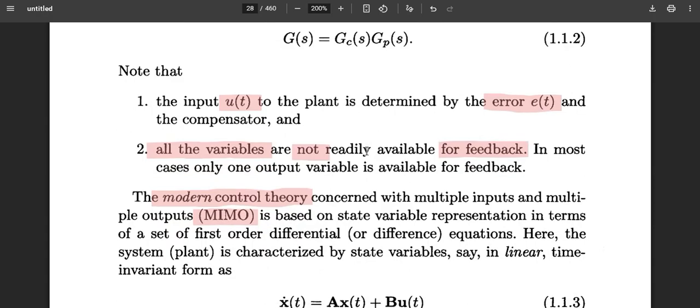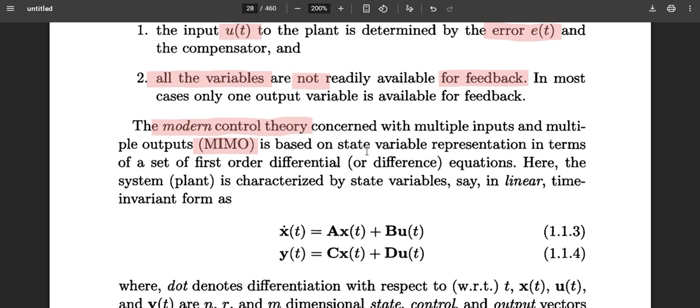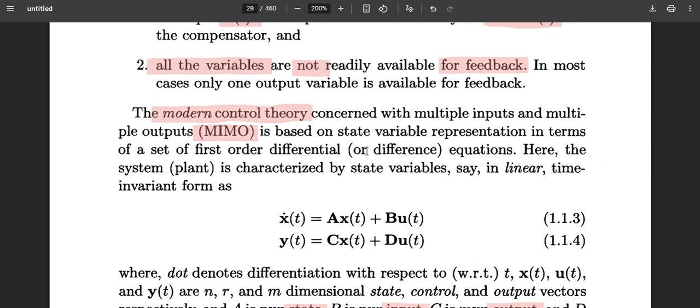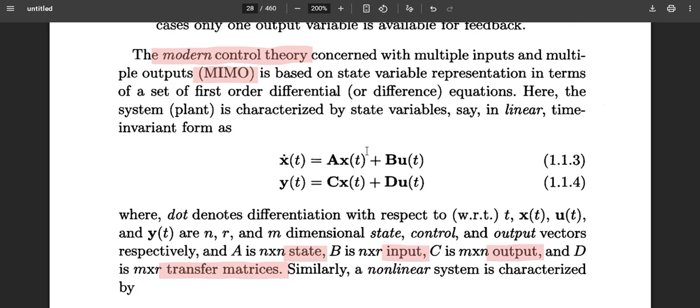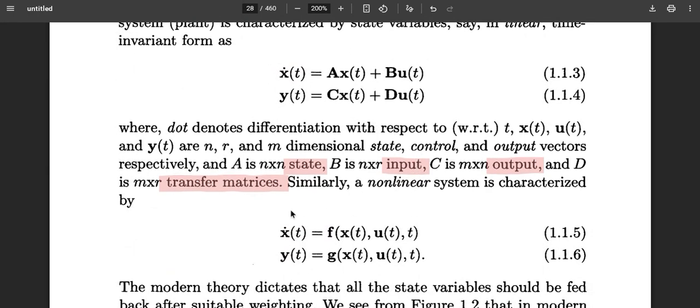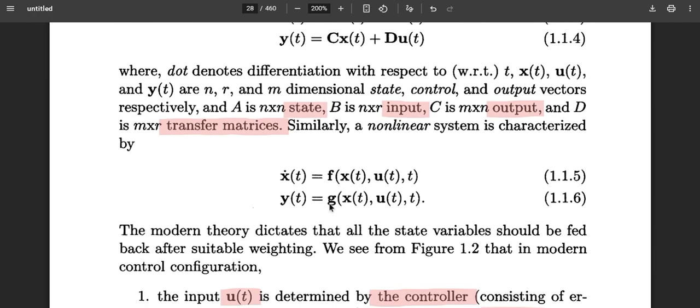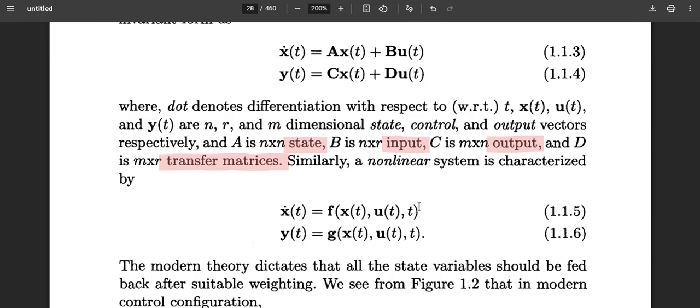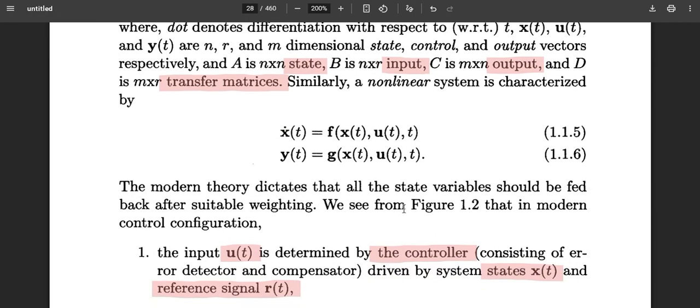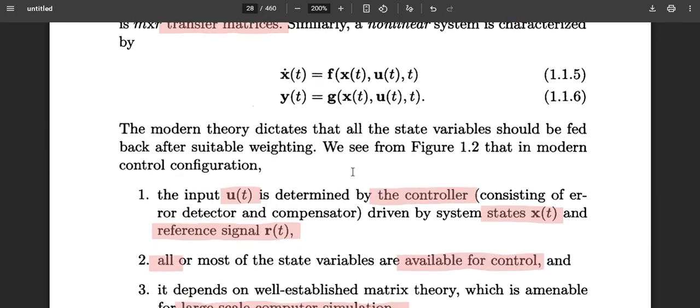But when we come to multiple outputs, these systems cannot be analyzed. So we enter modern control theory, where multiple input multiple output systems can be handled. The requirement is to define the system through ordinary differential equations. This is a state equation, and this is an output equation. These are the matrices, with the terminology of state, input, output, and transfer matrices. For nonlinear systems, these matrices are replaced by nonlinear functions of the state and control variables, and G will also be a nonlinear function.